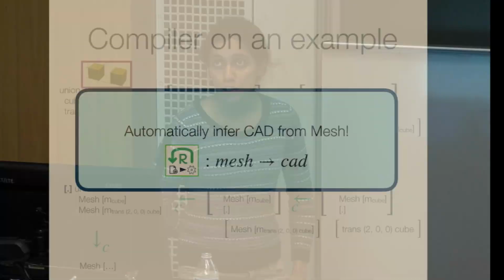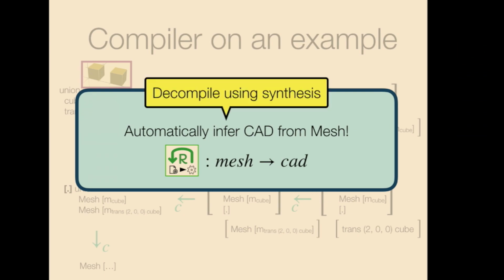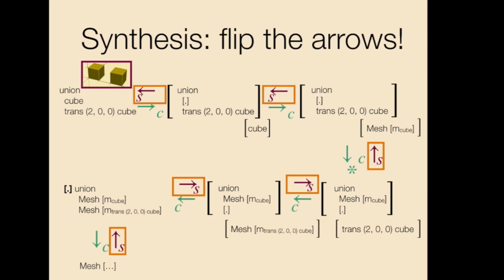Okay? But this is actually not what we wanted, right? We want the backward process. The solution that we actually care about, for not having to learn any CAD and just magically download models and decompile them to CAD programs, is to go in the backward direction. So starting from a mesh, we want to go back to a CAD program. And the way we are going to do that is by using a technique called synthesis. Essentially, in this case, what that boils down to is just flipping the arrows of the compiler.